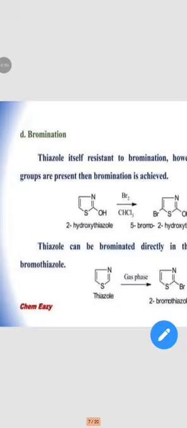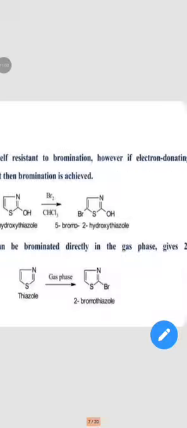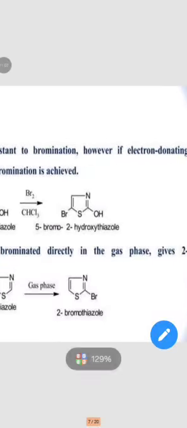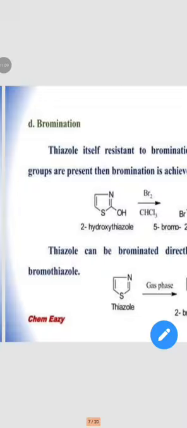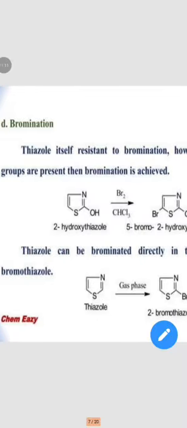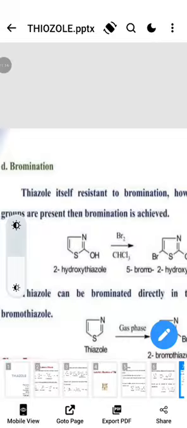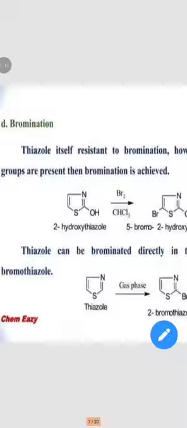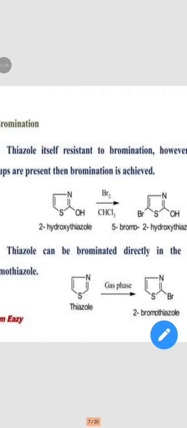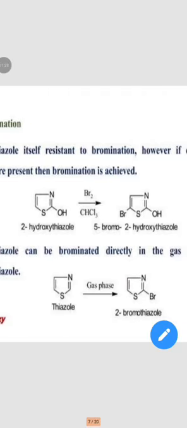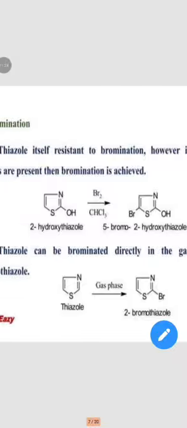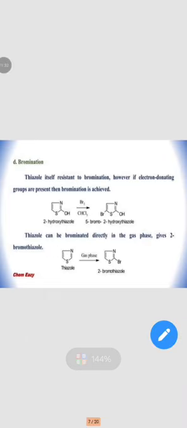First, thiazole itself is resistant to bromination; however, if an electron donating group is present, then bromination is achieved. 2-hydroxythiazole is reacted with bromine and chloroform to form 5-bromo-2-hydroxythiazole. Then thiazole can be brominated directly in the gas phase: thiazole is reacted with bromine to form 2-bromothiazole.